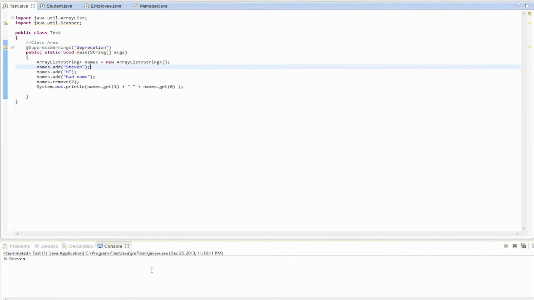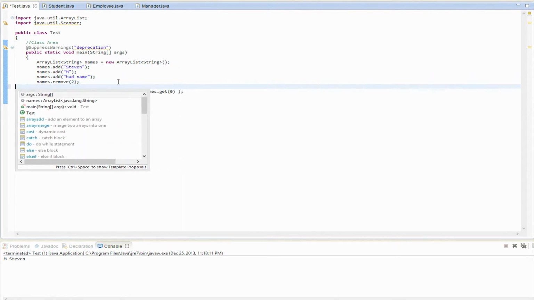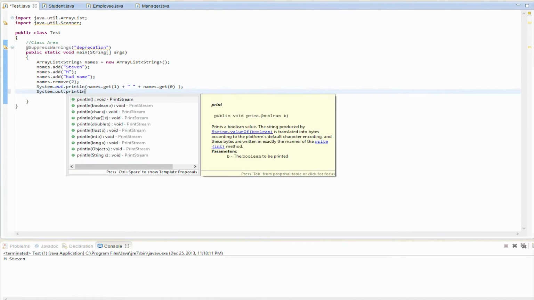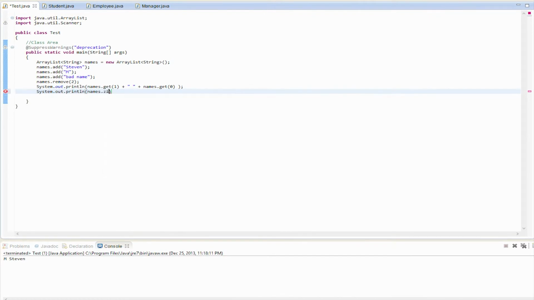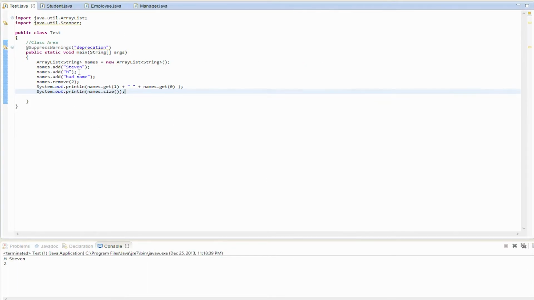Let's see what else we got. You could also get the size of it. So you go here, and you do system.out.println. You do names.size, and it returns the size. And in this case, we'll be able to output it and see what that says. So we have 2. Now 2 is saying, it's obviously 3, because it's saying it goes up to index number 2. So that's where you could get it wrong. You basically have to do the 2 plus 1 is how many actual pieces you have in there, but it goes up to index 2.